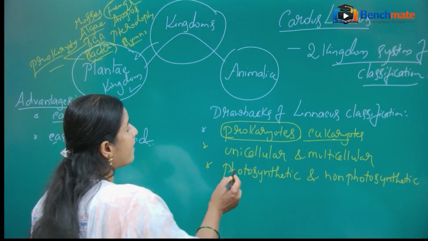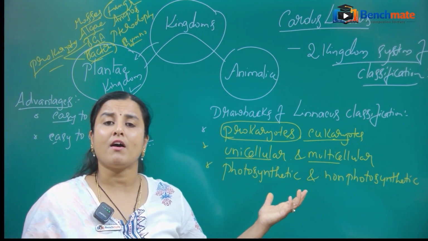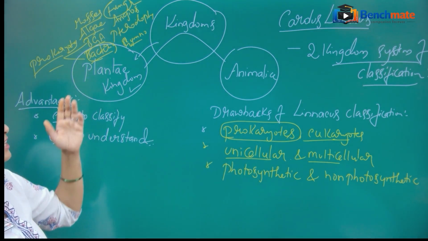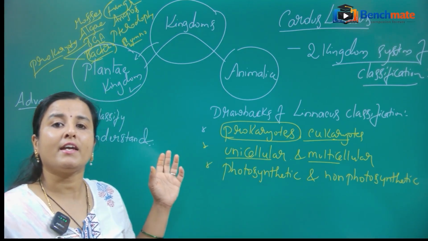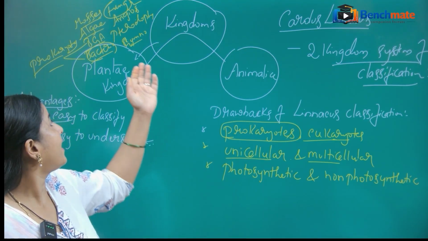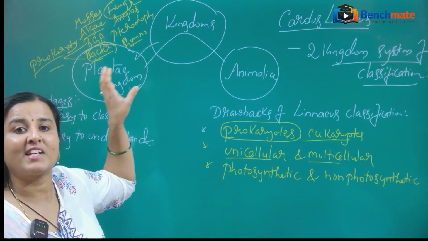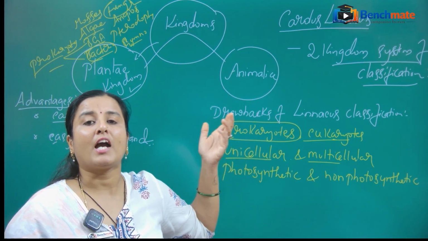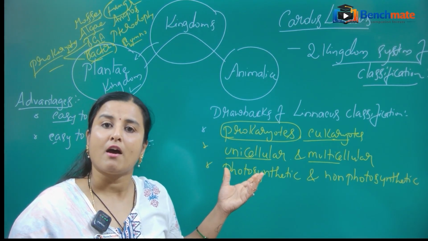Then unicellular and multicellular. He did not distinguish unicellular and multicellular organisms. Take again the example of bacteria and blue-green algae. These are unicellular organisms, and again he kept these unicellular organisms along with the multicellular. Take algae, other higher organisms are all multicellular. Even in Animalia, some like amoeba, paramecium are unicellular organisms.